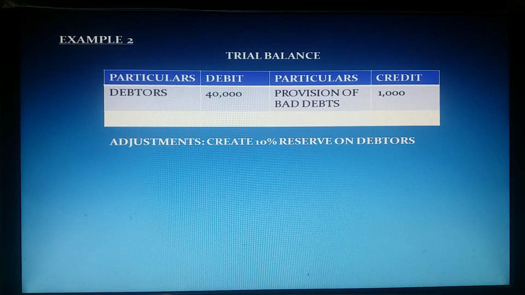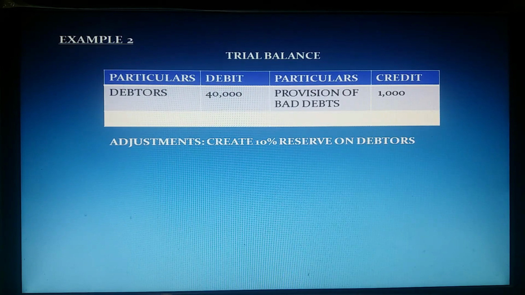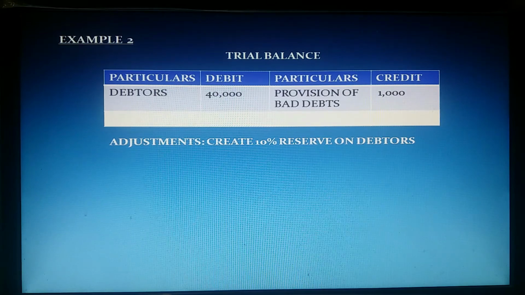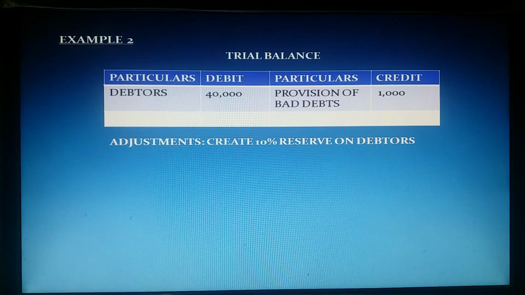So for the current year, this is the opening balance. This 1,000 rupees trial balance PBD is called old PBD. Already we provided 1,000 rupees PBD, and on the current year's last date, we want to provide 10% provision for bad debts on debtors.